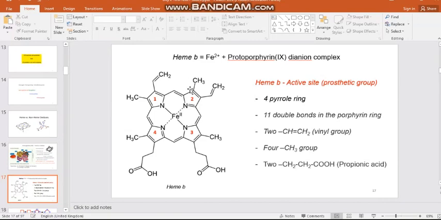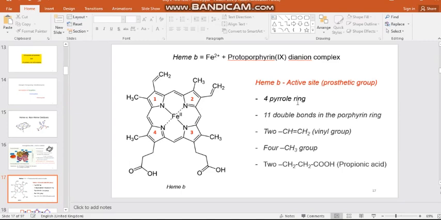What are the groups present in protoporphyrin 9? 4 methyl groups, 2 vinyl groups, and 2 propionic acid groups are present. This structure is known as heme B. It comes under the classification of heme B sites. So in hemoglobin, heme is the active site.